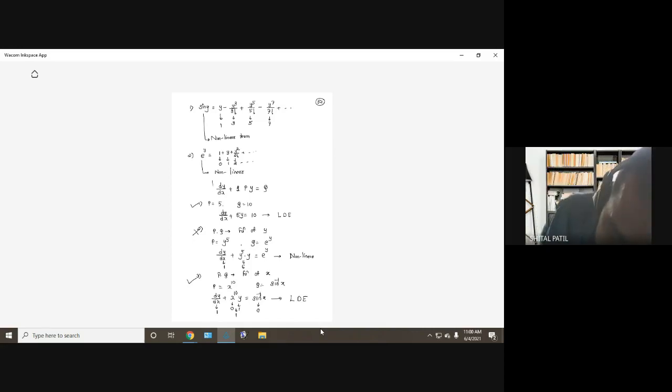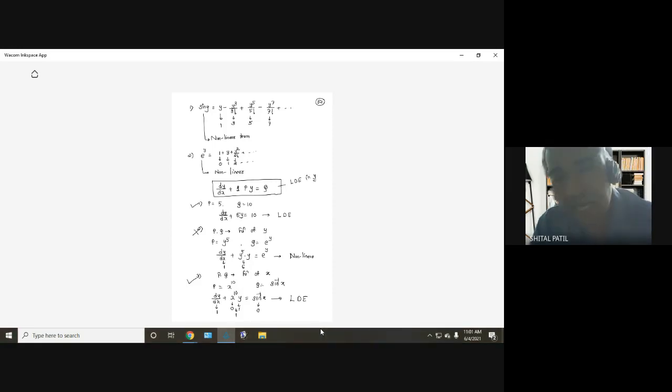And since the dependent variable is y, y is in the numerator, this is known as a linear differential equation in y. In the same way, we can write a linear differential equation in x. The roles of x and y will interchange. Do you understand what I am saying? This is a linear differential equation in y. In the same way, I can write a linear differential equation in x. Let me change the page and write all these things.